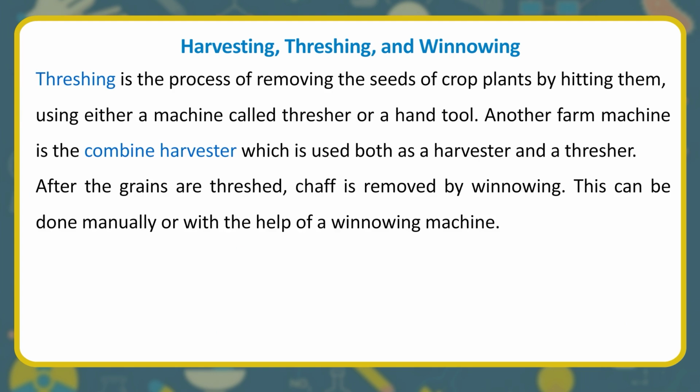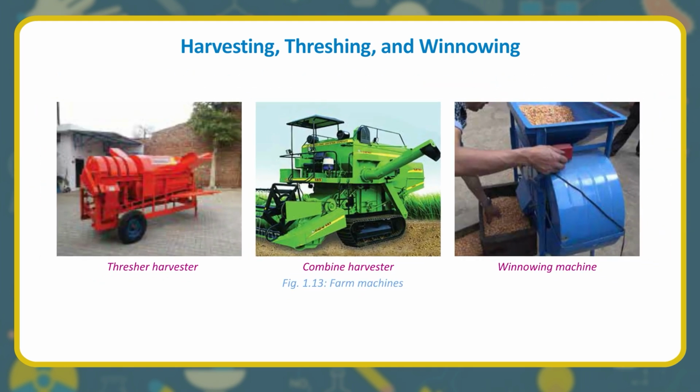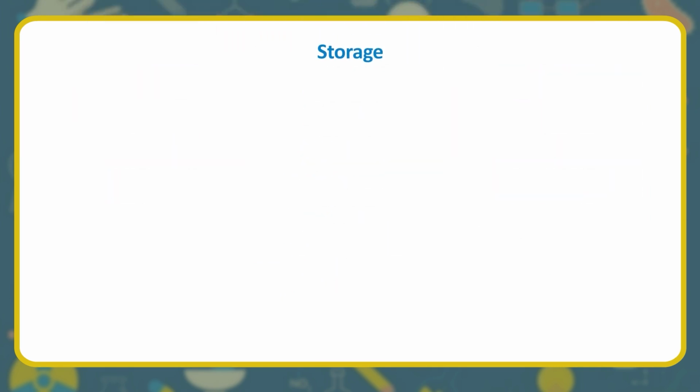Threshing is the process of removing the seeds of crop plants by hitting them, using either a machine called thresher or a hand tool. Another farm machine is the combine harvester, which is used both as a harvester and a thresher. After the grains are threshed, chaff is removed by winnowing. This can be done manually or with the help of a winnowing machine. Thresher, harvester, combine harvester, winnowing machine.